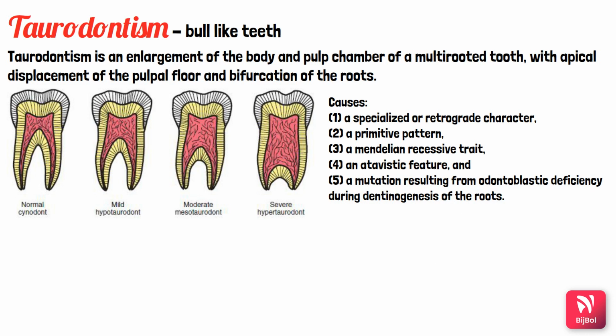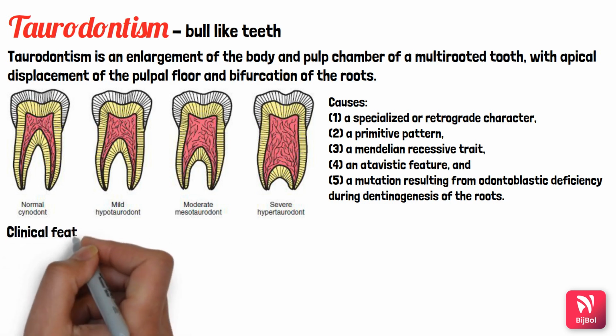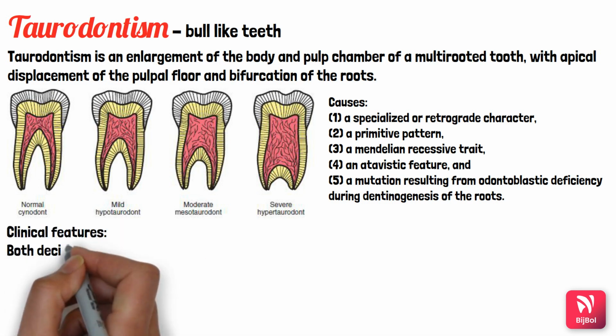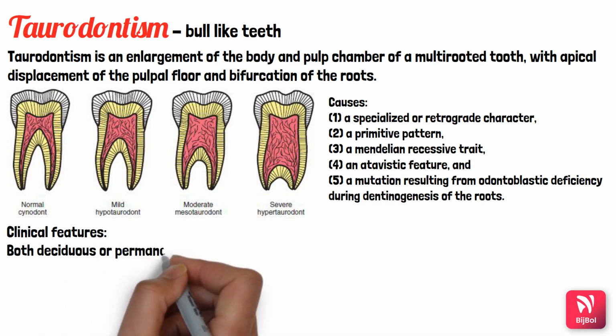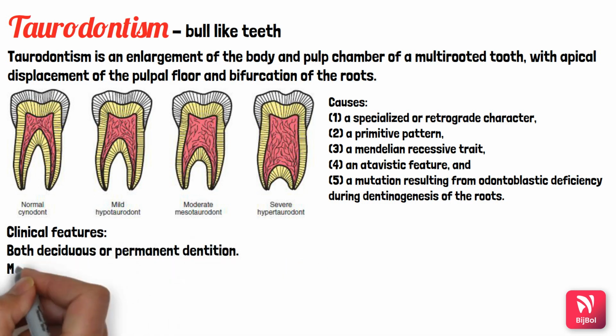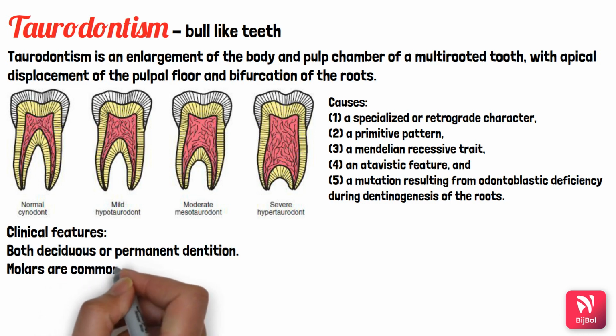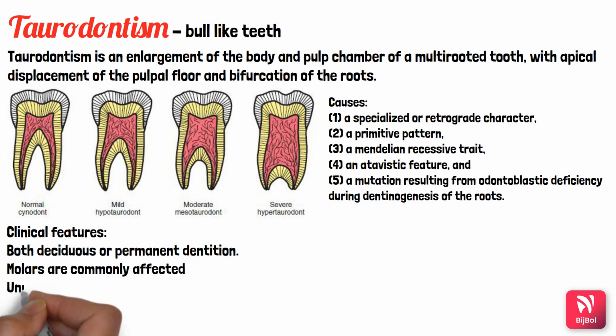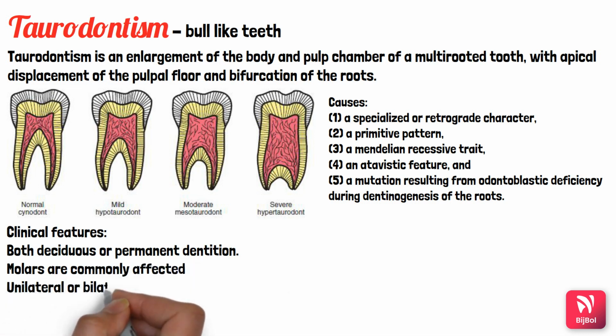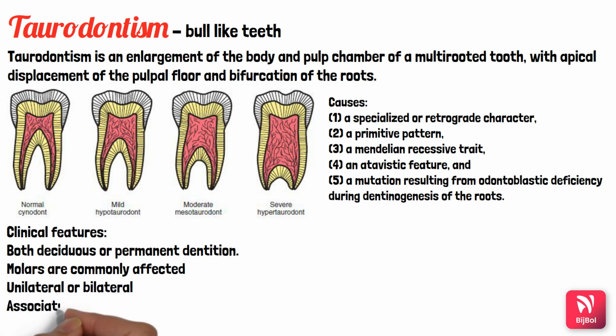What are the various clinical features seen in taurodontism? Both deciduous and permanent dentitions can be affected, and molars are the commonest teeth affected. It can be seen unilaterally or bilaterally, and it is associated with conditions like Klinefelter's syndrome.